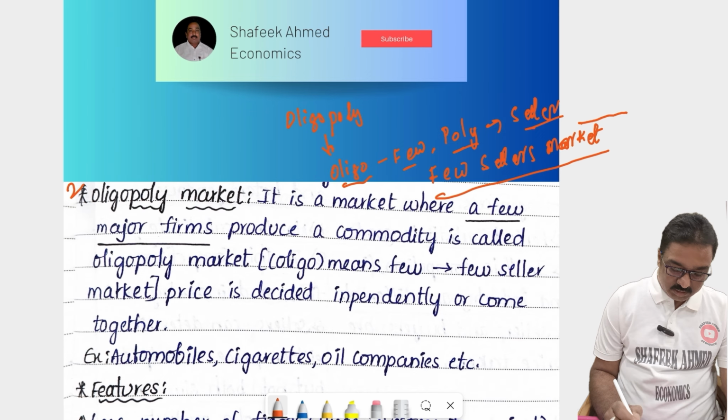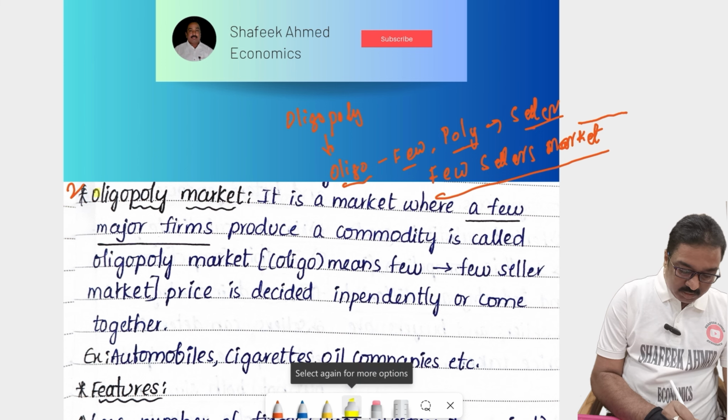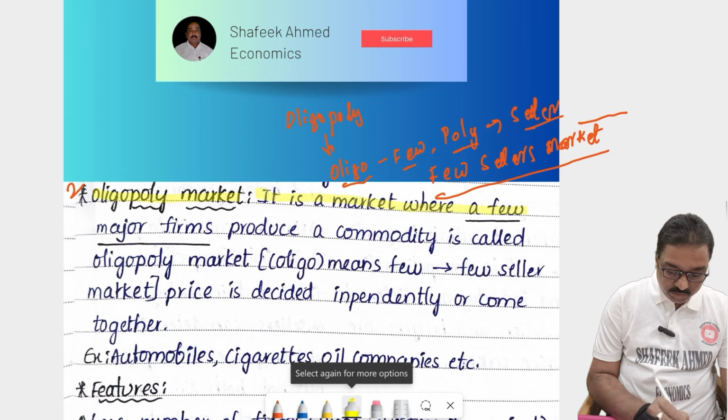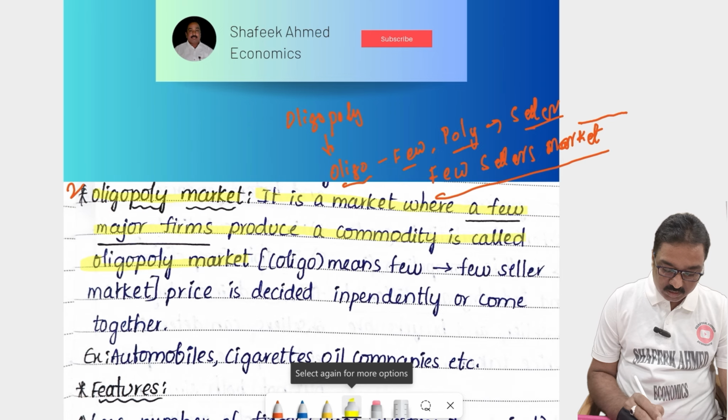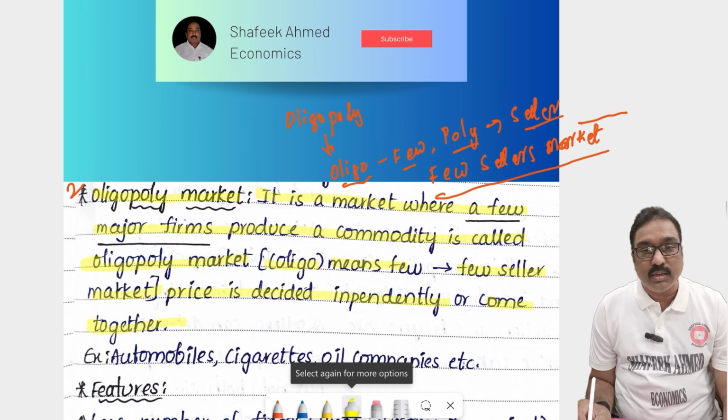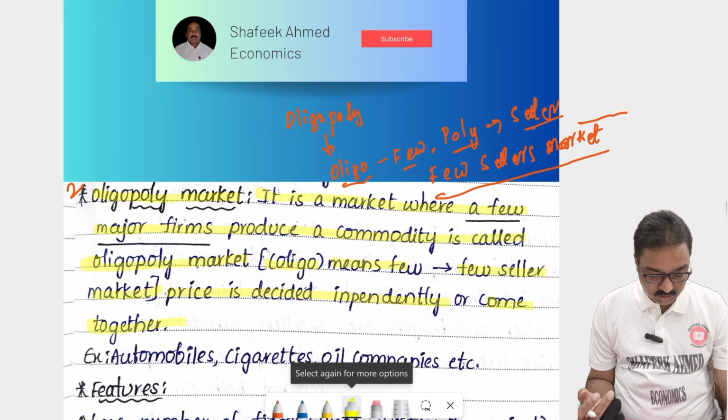So listen here. What is called the oligopoly market? It is a market where a few major firms produce a commodity. Oligo means few sellers market. Price is decided independently or they come together. In the oligopoly market, the goods' price is decided independently or by coming together.